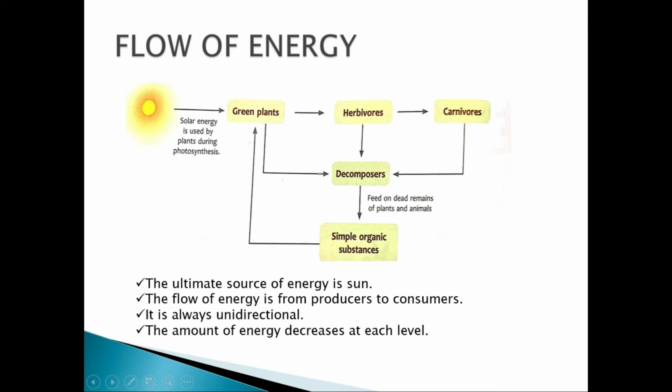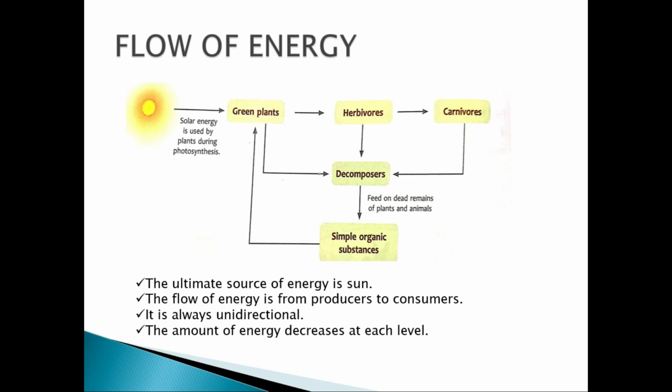They are the carnivores. And the herbivores may also die directly and be decomposed into simple organic compounds. The decomposers break down the herbivores or anything which dies. They feed on the dead remains of plants and animals, and then again it will be converted to simple organic substances, which can be used by the plants. Plants can also die and be acted upon by the decomposers. Even carnivores, once they die, will be acted upon by the decomposers.